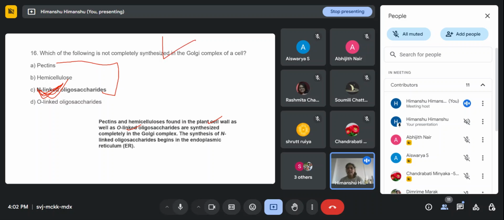But the N-linked oligosaccharides start in the ER, the endoplasmic reticulum, and then go to the Golgi apparatus, which completes the synthesis. Any doubt?